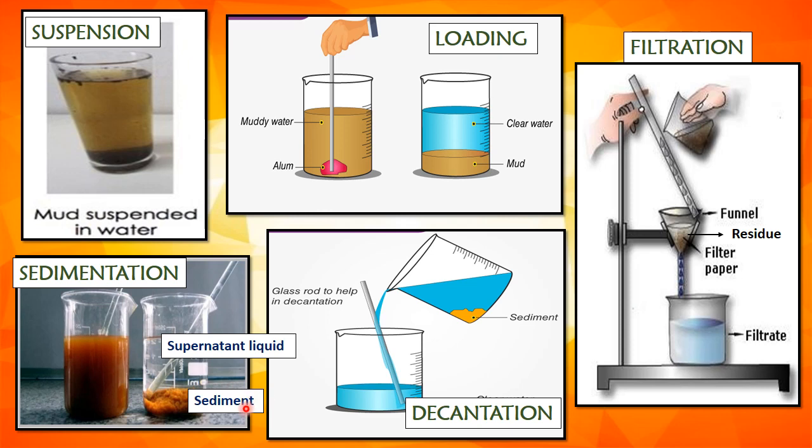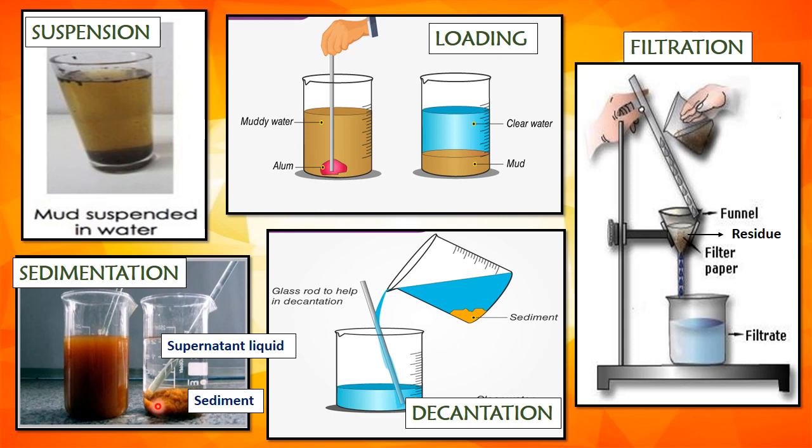As a result, the particles settle down faster and this process is called loading. Now, the supernatant liquid in a solid-liquid mixture is poured out into another vessel. The liquid should be poured gently so that the sediments or the settled particles do not come along. Such a method in which the clear upper liquid is poured out without disturbing the sediment is called decantation.